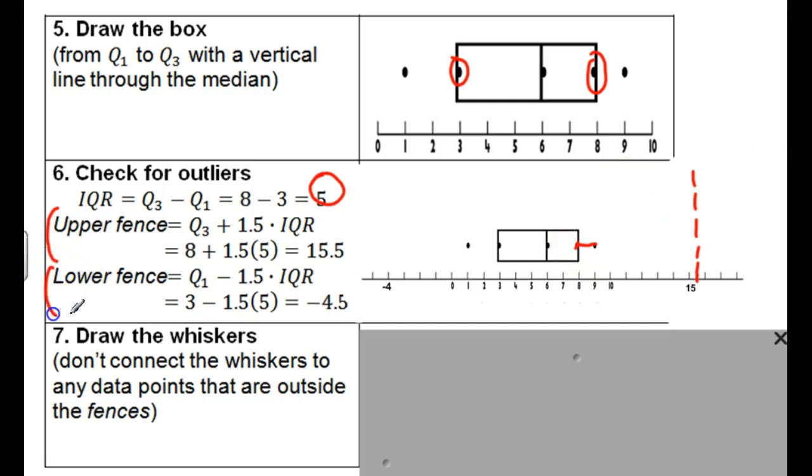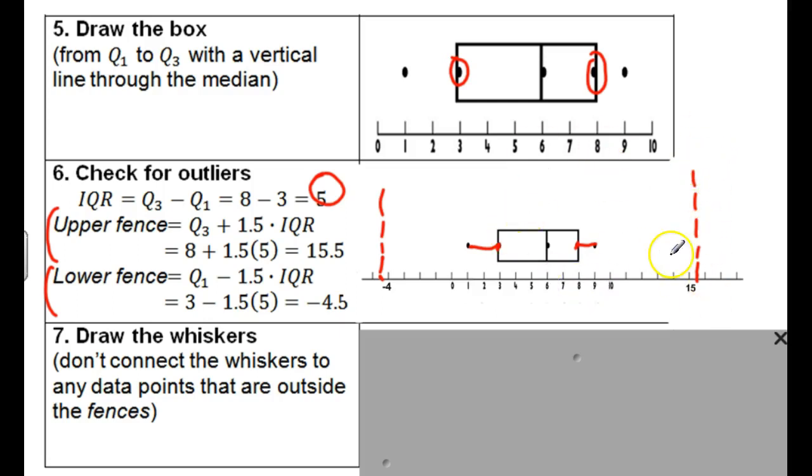Now let's check the lower fence. Q1, which is this point, 3, minus 1.5 IQR. So 5 times 1.5 is 7.5. So 3 minus 7.5 is negative 4.5. That's right about here. This point is well within the fence, so I'm going to connect that min with the Q1. And now we have our box plot.